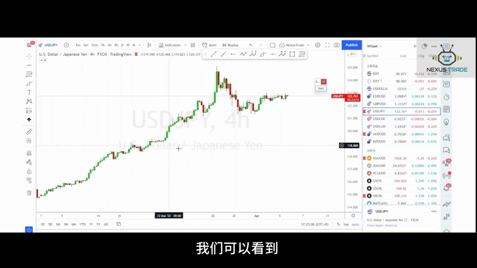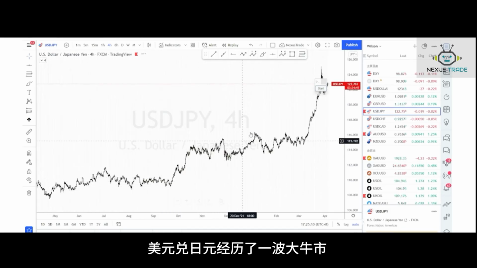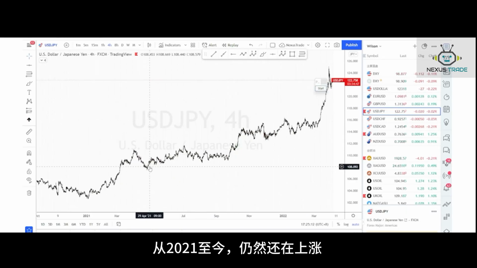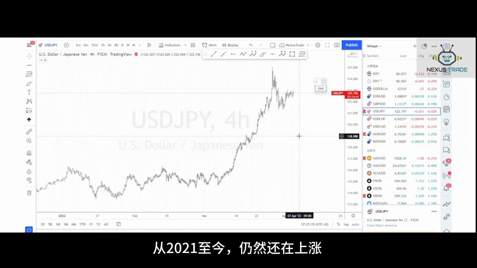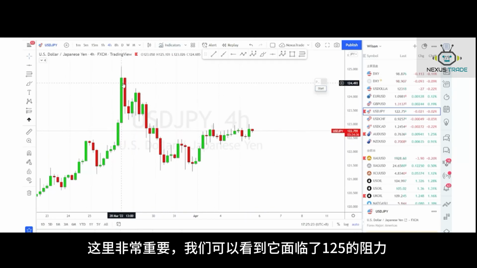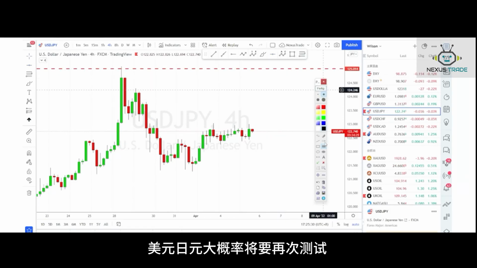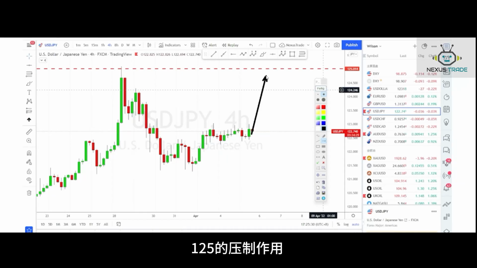We can see that for the Japanese yen, it had a long rally over here. The rally started since 2021 and then it kept on rising. So it's very important, as we can see that it faced a rejection from 125. So most likely USD JPY will come and retest the major resistance of 125.